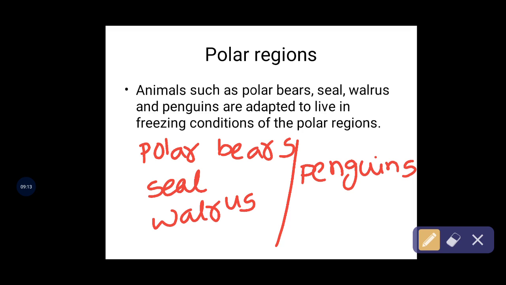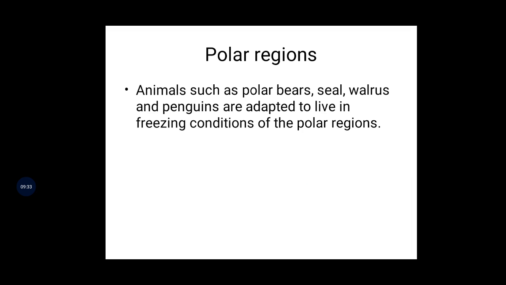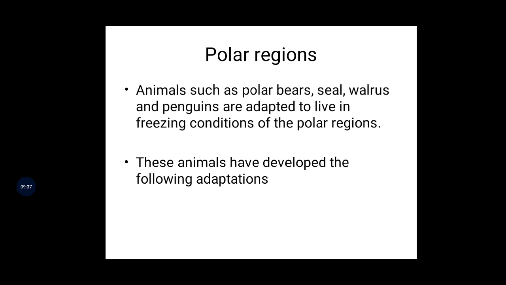Polar regions are very cool regions. Is it correct? Freezing conditions, yes or no? Freezing conditions means almost all minus degrees centigrade are present. That's why low temperatures are present. So polar regions are also cool, right? Okay, children. Now these animals have developed the following adaptations to survive there.